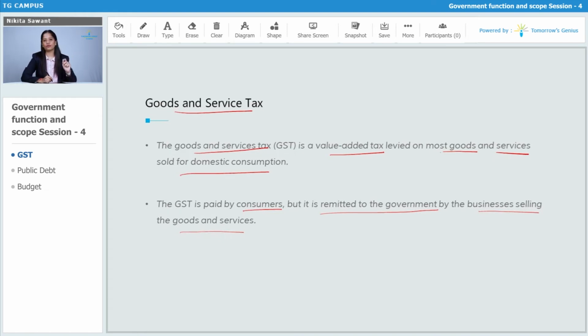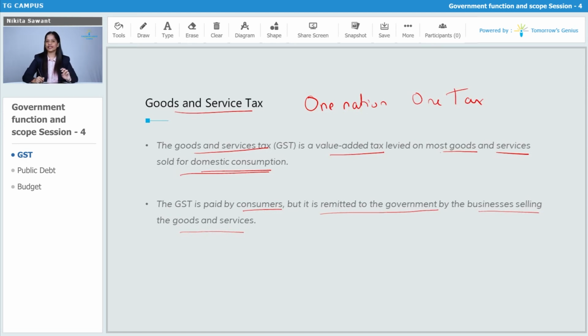So the full form of GST is goods and service tax, and the main aim of GST, why the government introduced GST, was one nation, one tax. So each and every commodity, irrespective of their nature, irrespective of their size, will be levied with GST if they are for domestic consumption. That means if the goods are sold within India, then each and every good will be levied with GST.